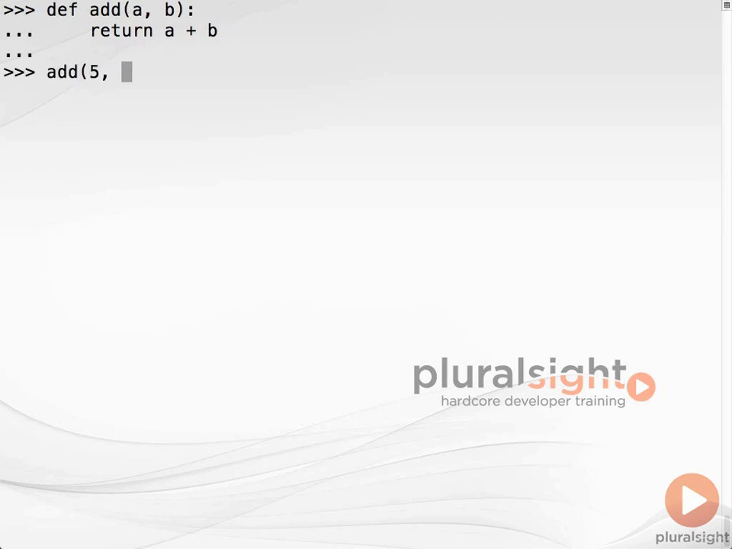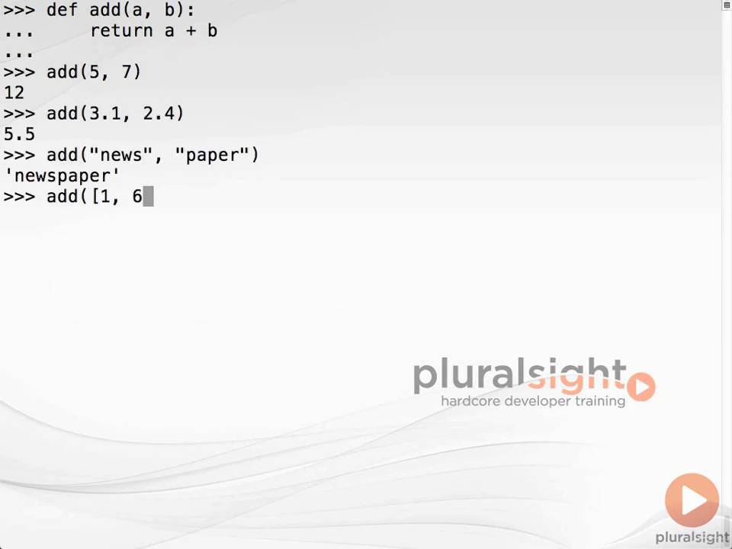We can use add with integers, floats, strings, or indeed any type for which the addition operator has been defined. These examples illustrate the dynamism of the type system. The two arguments, a and b, of the add function can reference any type of object.